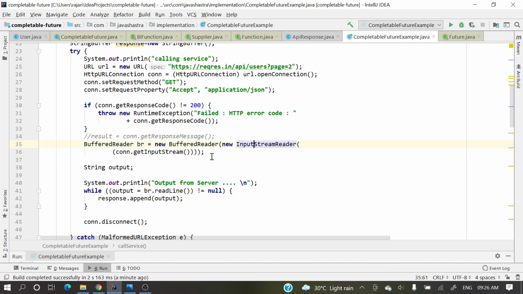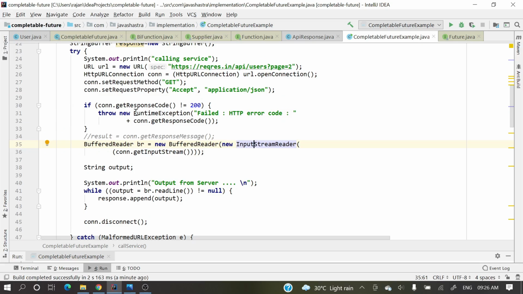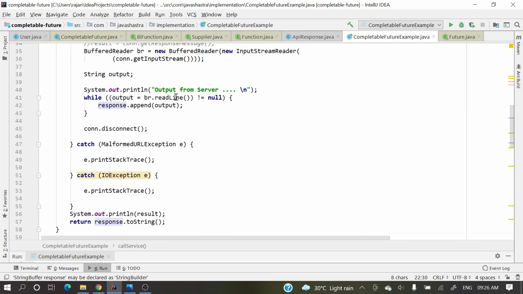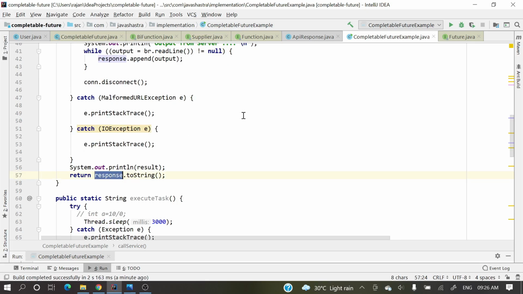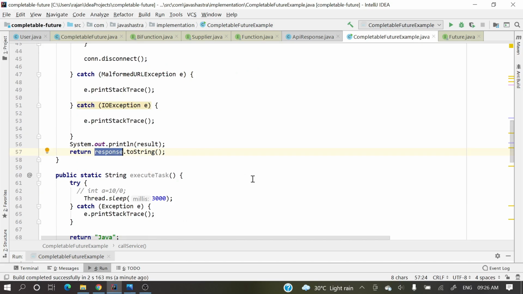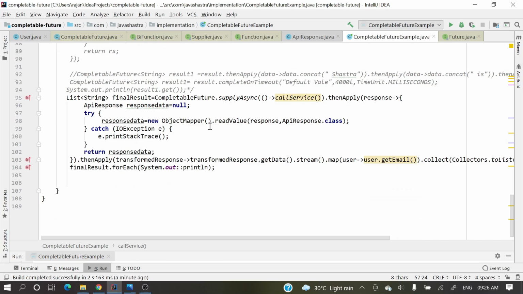Here I am appending into a string buffer, and here we are returning that response. There are no other changes, just that in the API call we were not getting the response correctly. Right now we are getting the response correctly, and here it's the same thing, we are not changing anything.